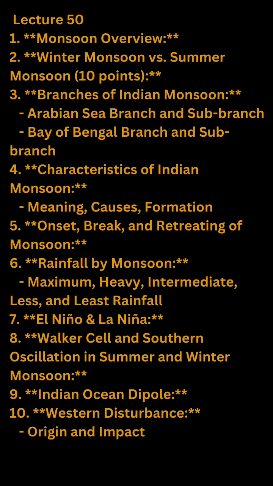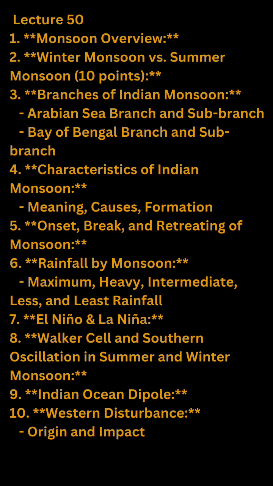Summer monsoon, also known as the southwest monsoon, occurs from June to September. It originates from the southwest, drawing moisture from the Arabian Sea and the Bay of Bengal. Characterized by heavy rainfall, critical for agriculture and water resources, it is the primary source of rainfall for the Indian subcontinent, contributing around 80% of total annual precipitation.